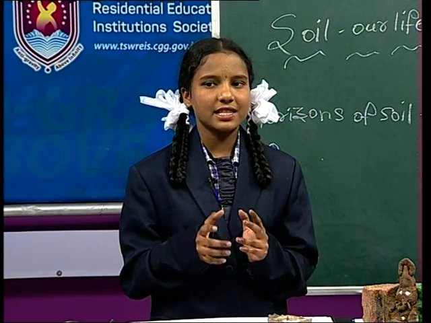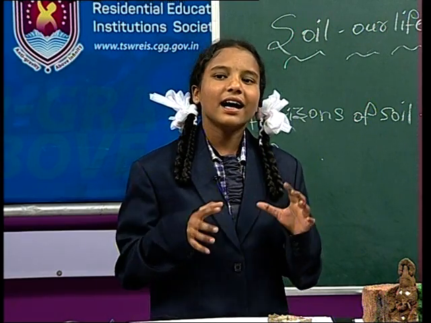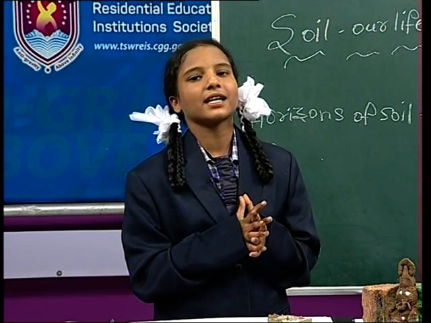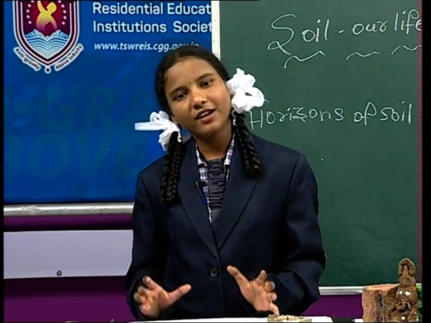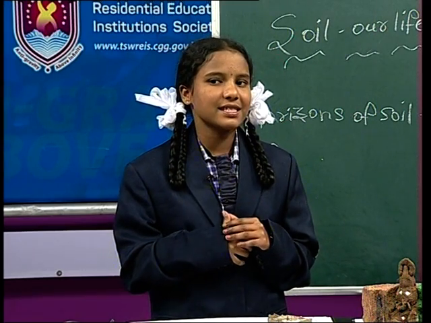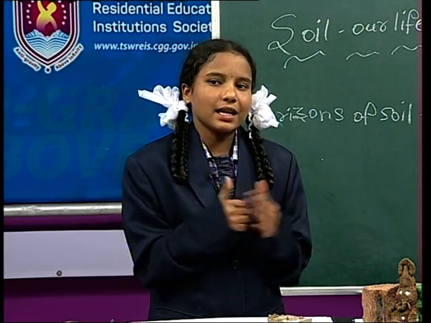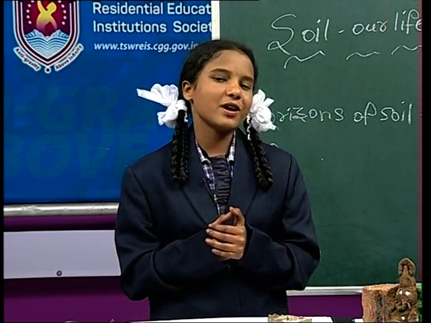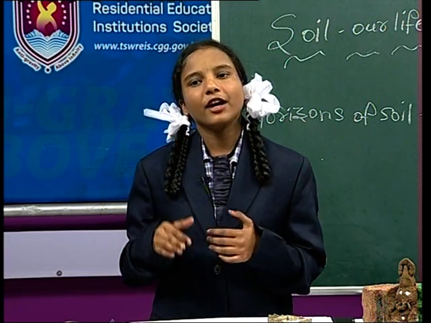Again, the E horizon. The E horizon is called the leaching layer. This leaching layer can deposit 10 to 15 feet. Next, the B horizon. How much can the B horizon deposit? Yes, it can deposit 15 to 30 feet.